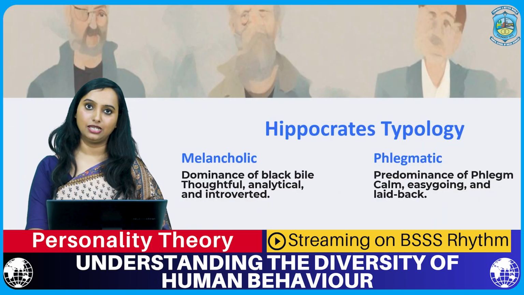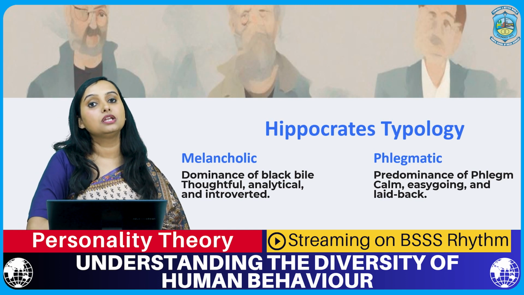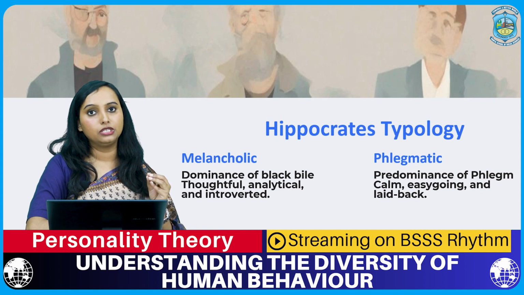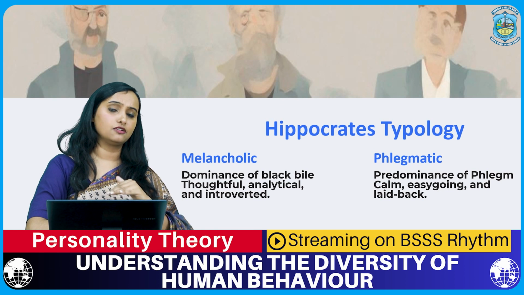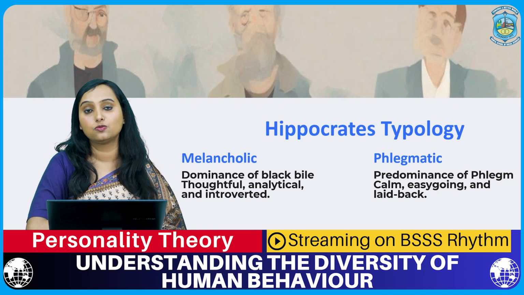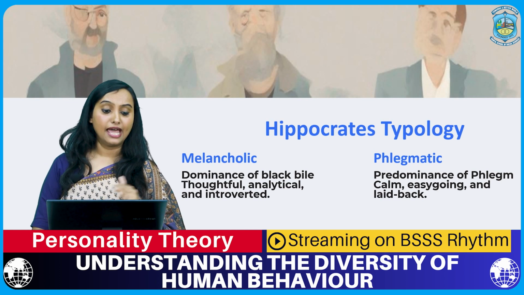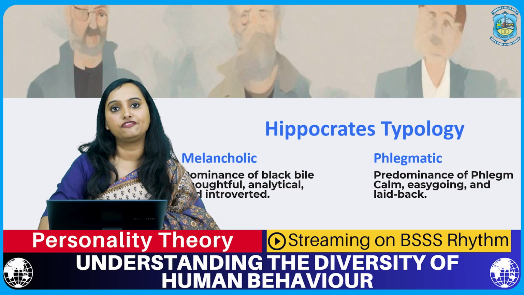The third subtype is melancholic, with the predominance of black bile. This person would be quite sad, quite analytical, introvert, however, at the same time, quite moody, and does not find energy in life.